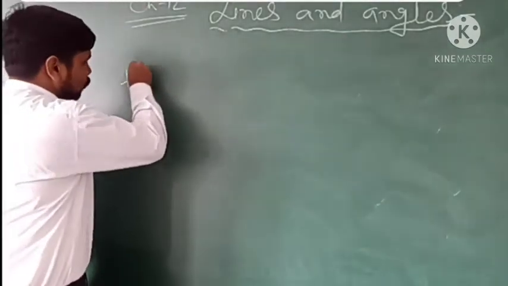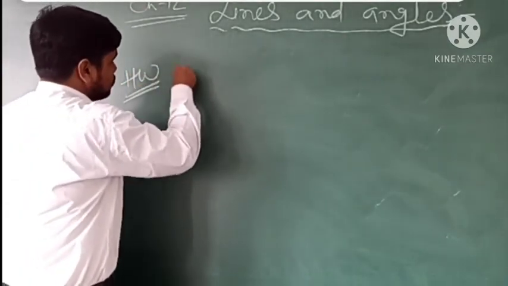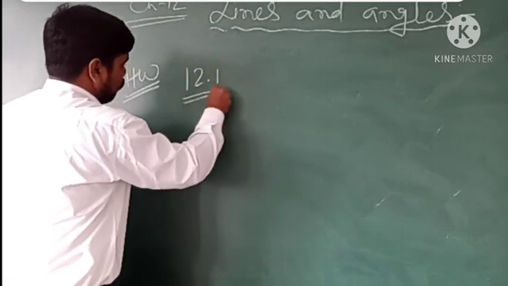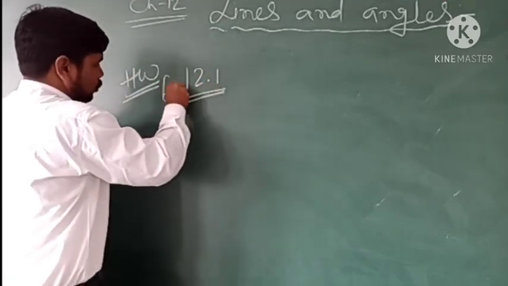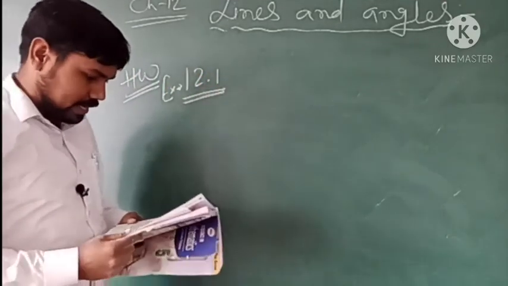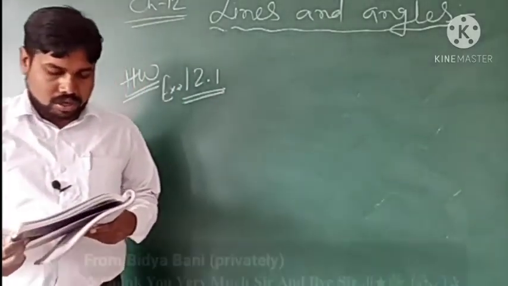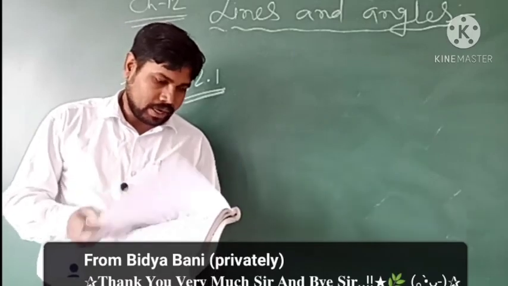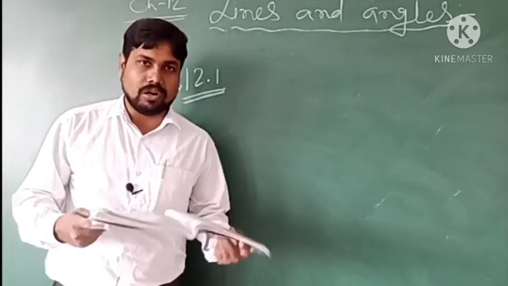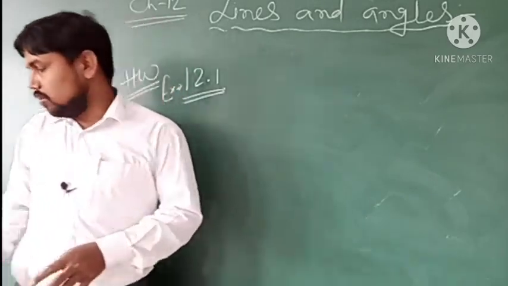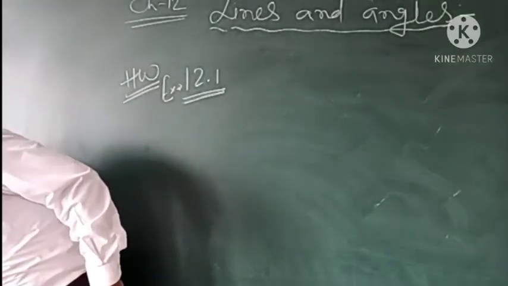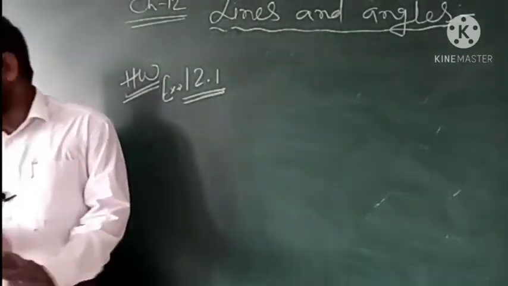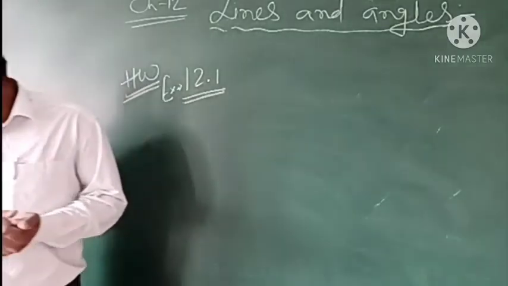Wherever there is space, like true, false, or choose the correct option type questions, you can do them in your book also. If you have any doubts, we will discuss in our next class. Okay, so now get ready for your next period. Thank you everyone.